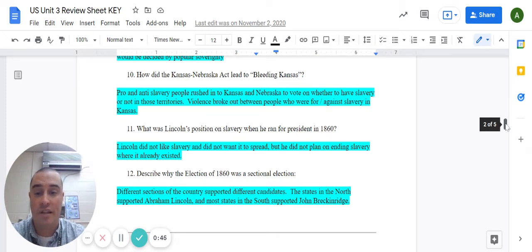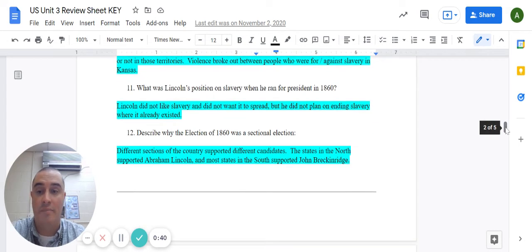Number 11, what was Lincoln's position on slavery when he ran for president in 1860? So initially, Lincoln did not want to get rid of slavery where it already existed. He didn't like it, but more than anything, he did not want slavery to spread.